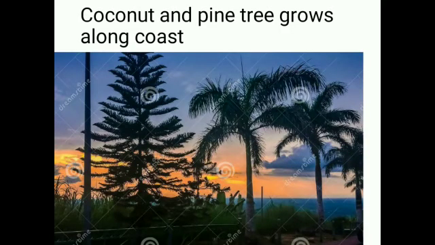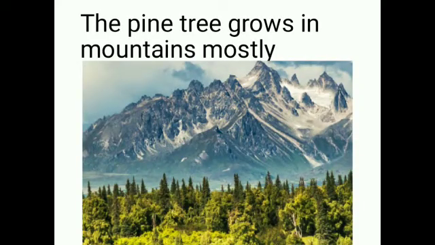And next, in this picture there is a coast and you can see there are two trees. And which are the trees? One is a coconut tree and the second one is a pine tree. And now in this picture, can you tell me which area this is? This is the mountainous area and you can see which trees are around this mountainous area. Pine trees mostly grow in mountainous areas.